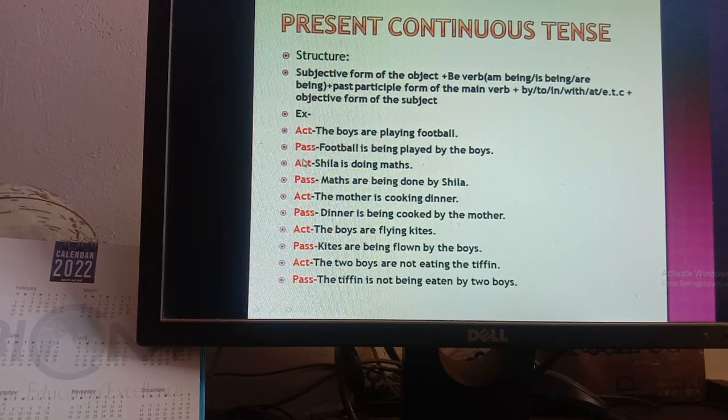Number 2, Sheila is doing maths. So maths is the object. First of all, you have to put it in the position of subject. Maths is plural, that's why you have to bring here are.